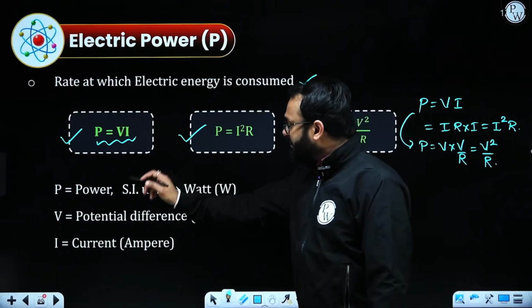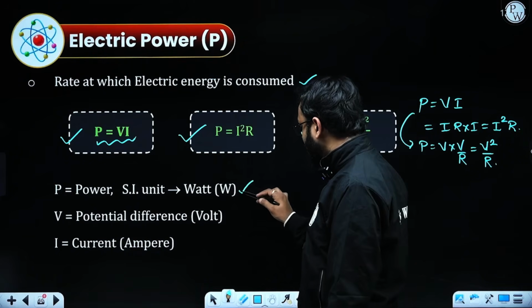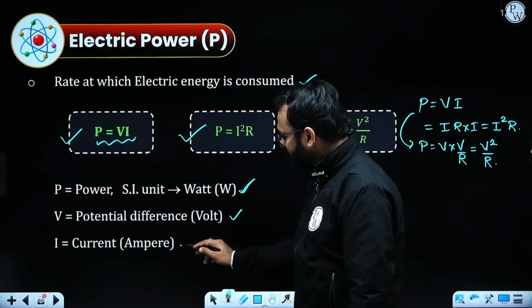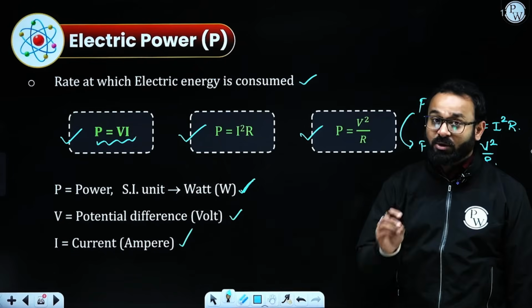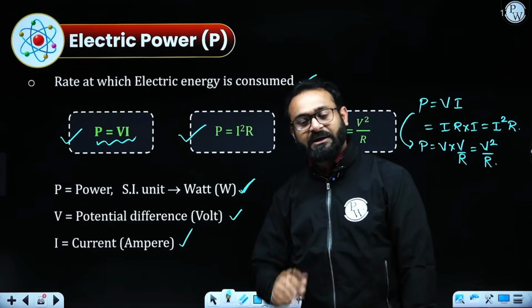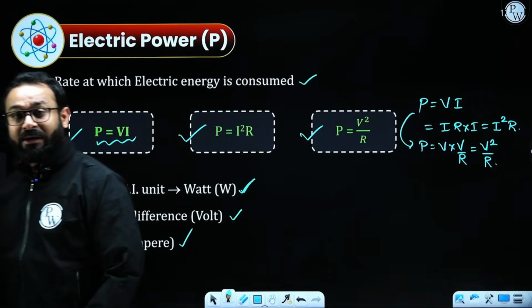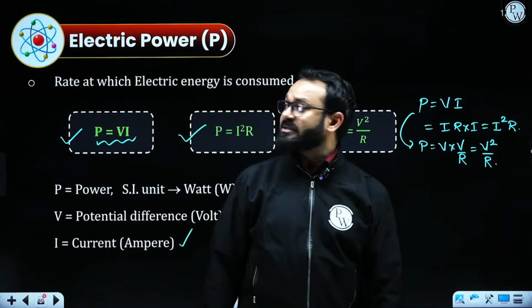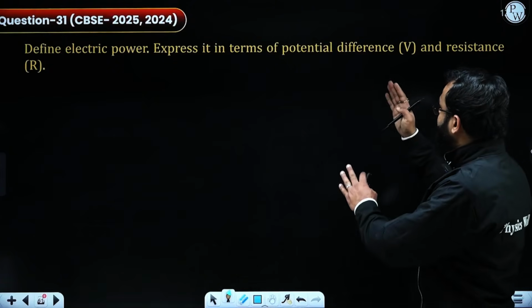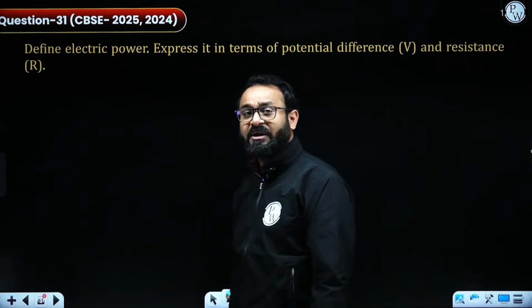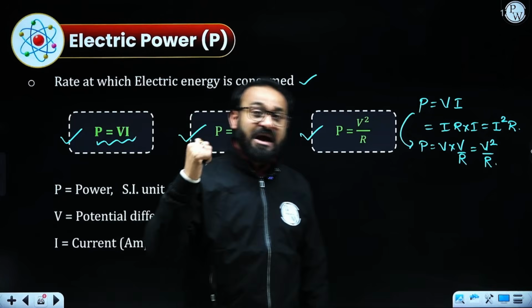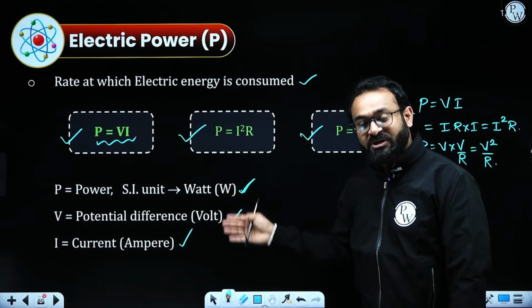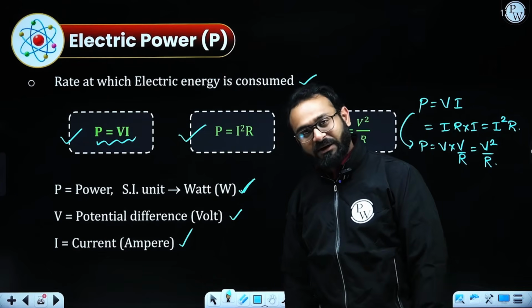Here P represents the power, and the SI unit is watt, represented by capital W. Potential difference and electric current have their own SI units, but the unit of power is watt, represented by capital W. The question generally appears like: define electric power expressed in terms of potential difference and resistance. The definition I just showed in the previous slide is how you need to write the answer, and you would be able to complete the question.